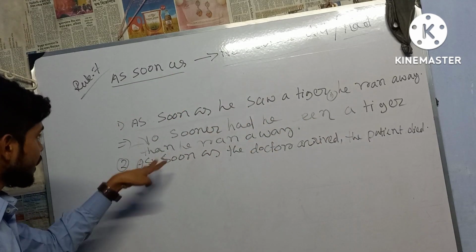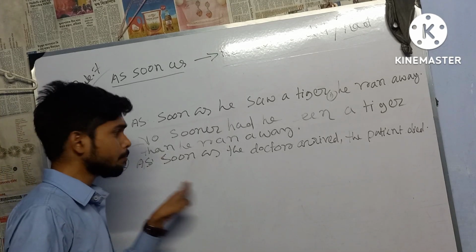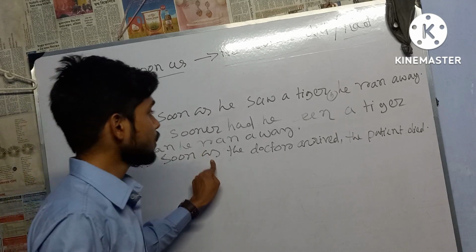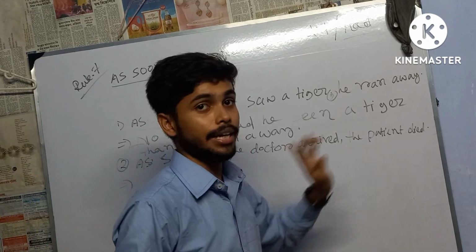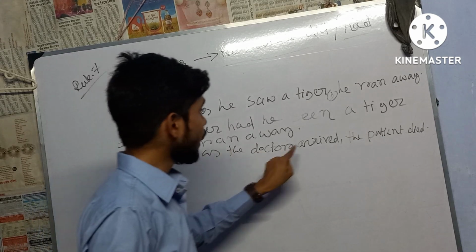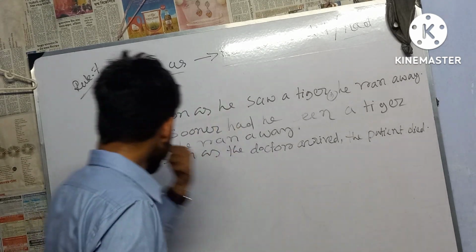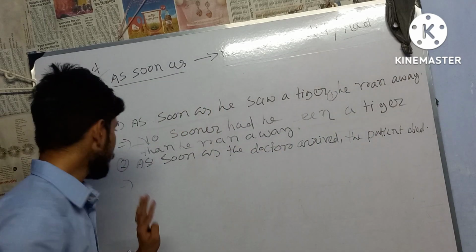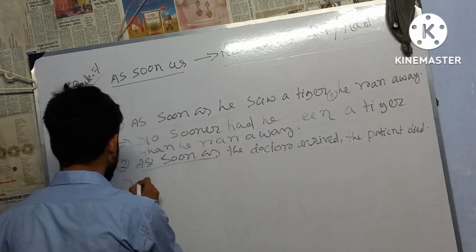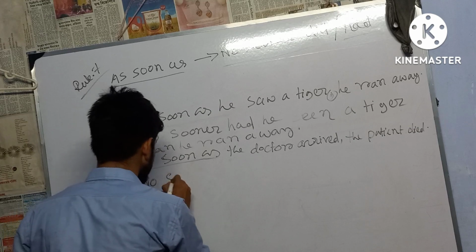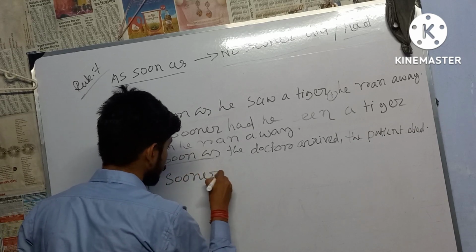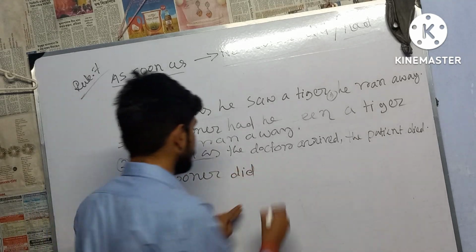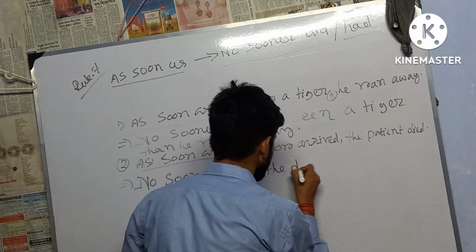So let me tell another example. As soon as the doctor arrived, the patient died. As soon as the doctor arrived, the patient died. So now we'll change it using no sooner did. We have found as soon as, so we'll write down no sooner did. There we have to write down the subject. No sooner did the doctor.